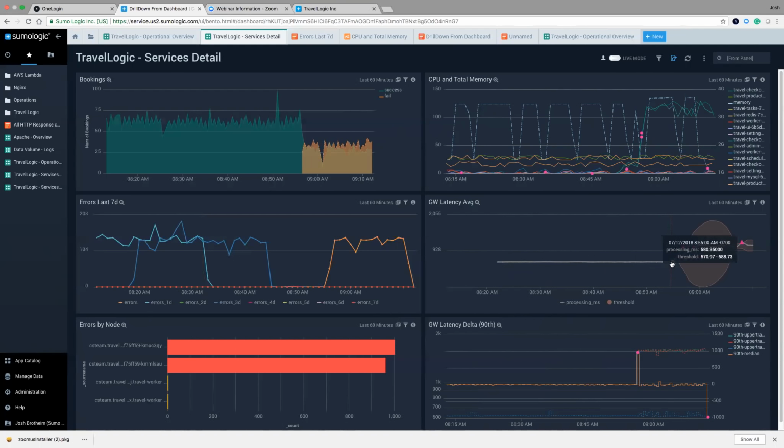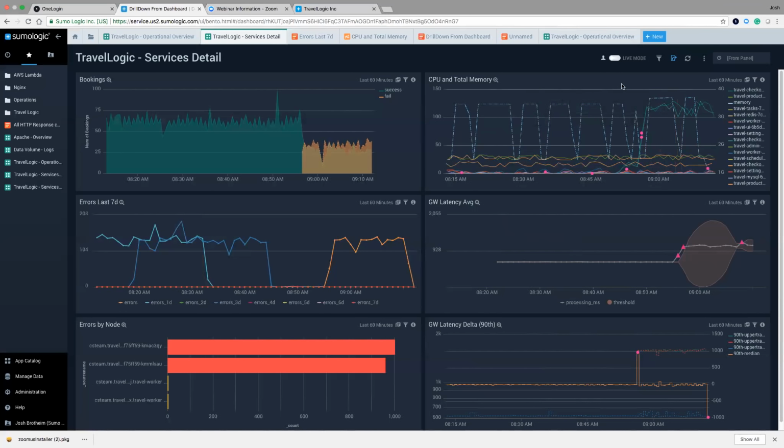And then at about 8:55 or so, we see that the gateway latency jumped up, and we see these pink triangles that represent outliers. And so basically, the system was expecting some sort of norm, and then at about 8:55, 8:56, the latency went outside that norm. Okay, that's interesting as well.